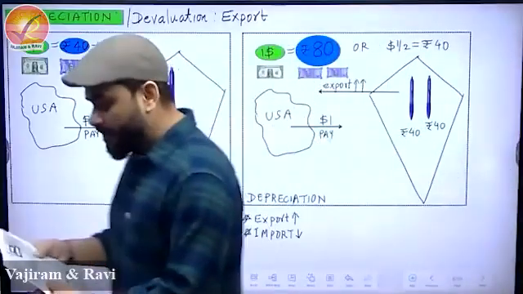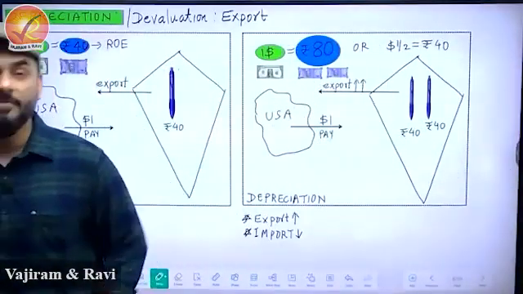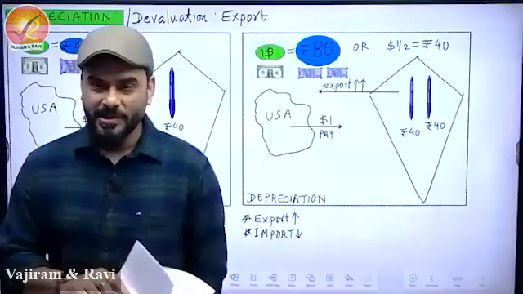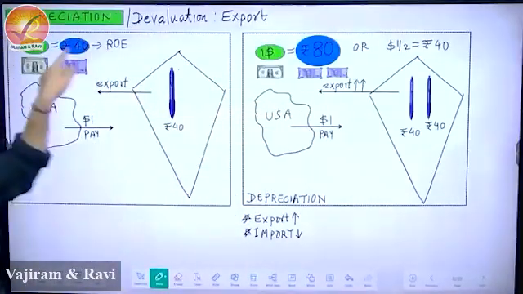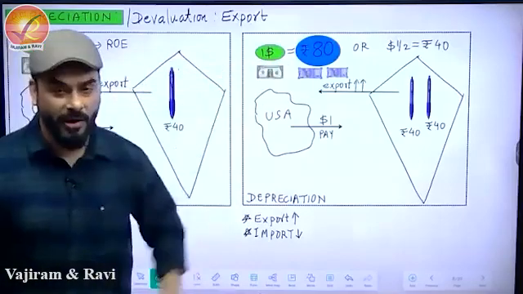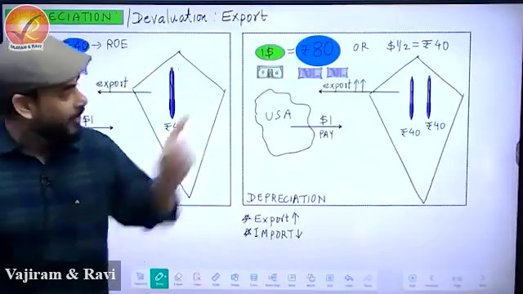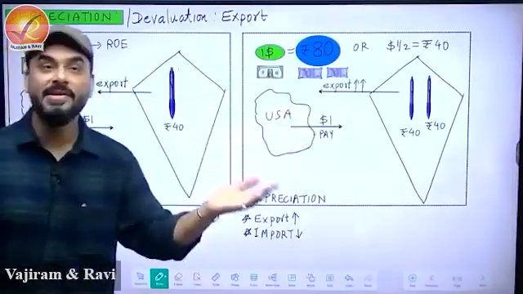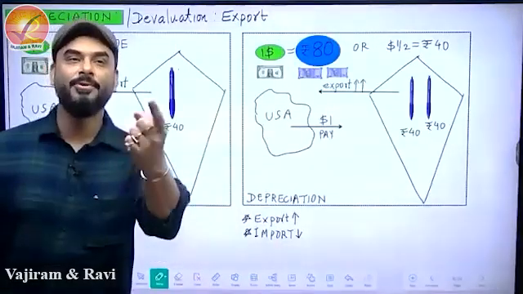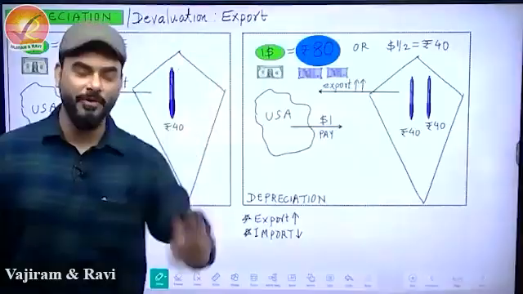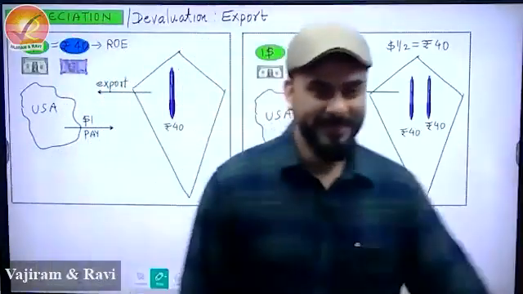Now, always remember this, for a competitive exam, there is a certain way of preparing. Whenever you see economics or a subject like economics, and you see that when depreciation happened, what is depreciation? $1 = 40 becomes $1 = 80. Our value goes down. Whenever depreciation has happened, export has a tendency to increase. Now, if somebody asks you a question, what will happen to import? Straight away, without even thinking, say import will fall.